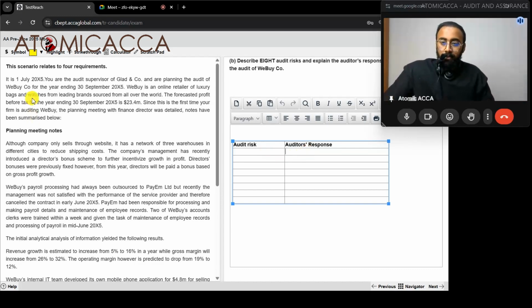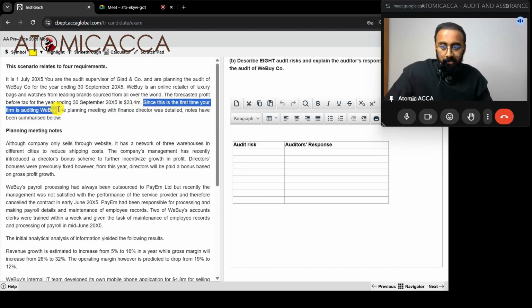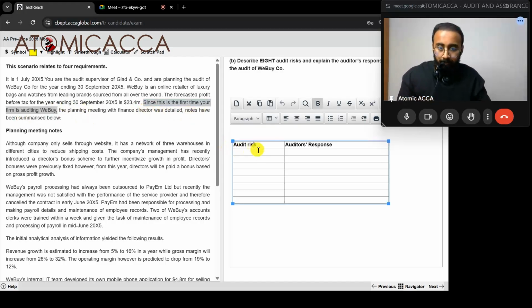So it is 1st July 20x5. You are the audit supervisor of Glad and Company and are planning the audit of We Buy Company for the year ending 30th September 20x5. So you're in the audit planning stage. We Buy is an online retailer of luxury bags and watches from leading brands sourced from all over the world. The forecasted profit before tax for the year is 23.4 million. Since this is the first time your firm is auditing We Buy, that means new client, detection risk. The planning meeting with the finance director was detailed. Notes have been summarized below.